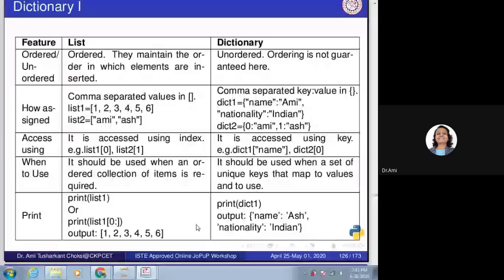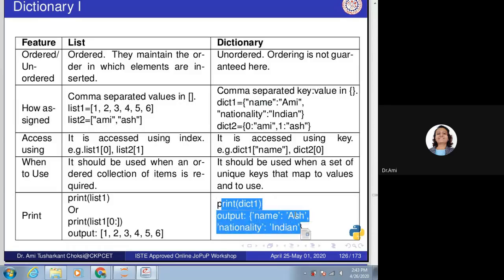Now for dictionary we can print it as print dict1. What output does it give? Name colon ash, nationality colon Indian. Now you will say, this dict1, you can see here it is Omi and here it is ash. It is one more example.